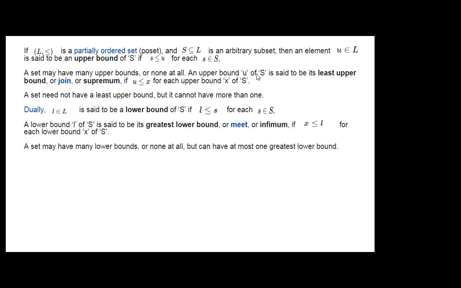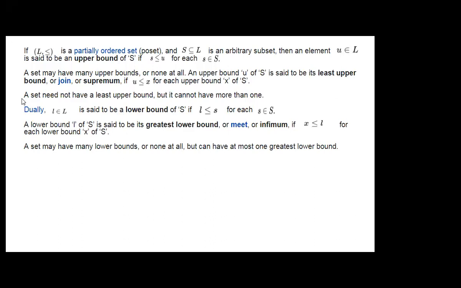An upper bound U of S is said to be the least upper bound, or join, or supremum, if U is less than or equal to X for each upper bound X of S. Many upper bounds are there; the smallest among them will be the least upper bound.